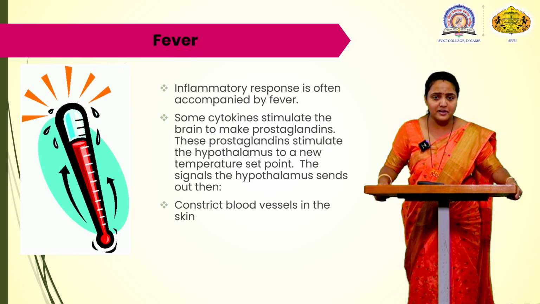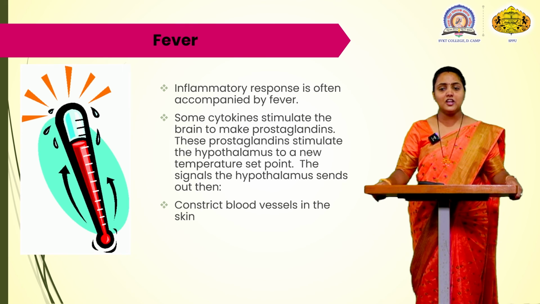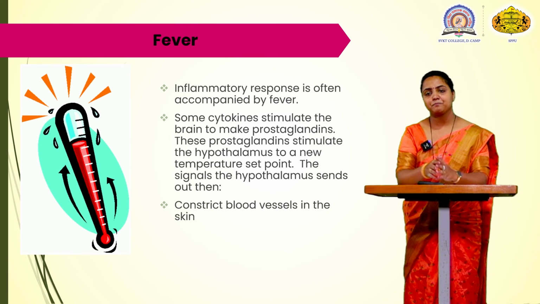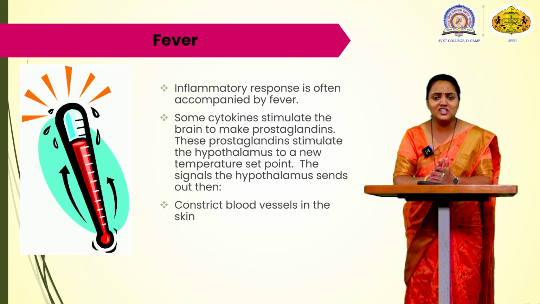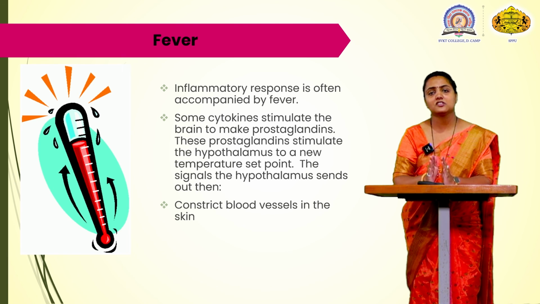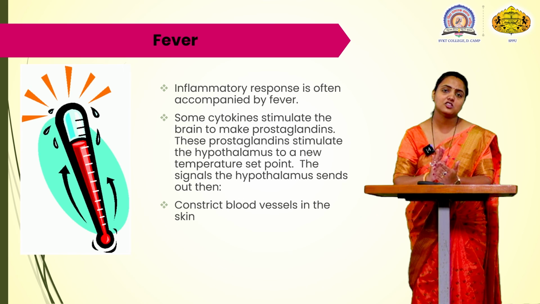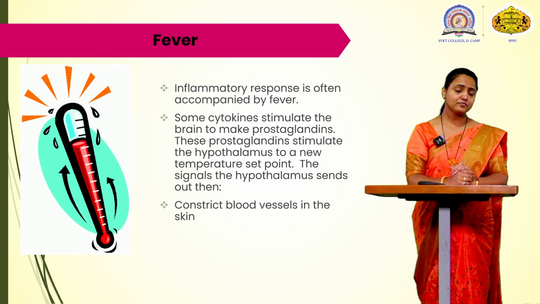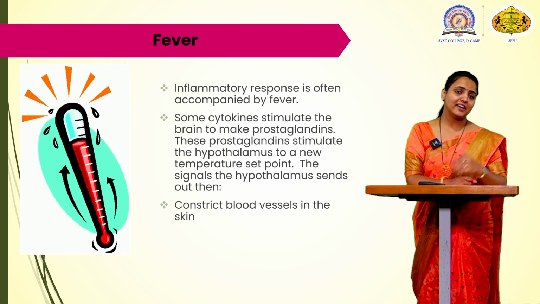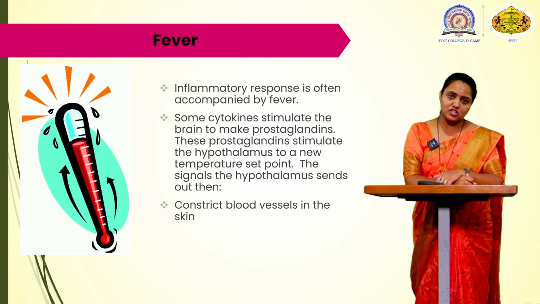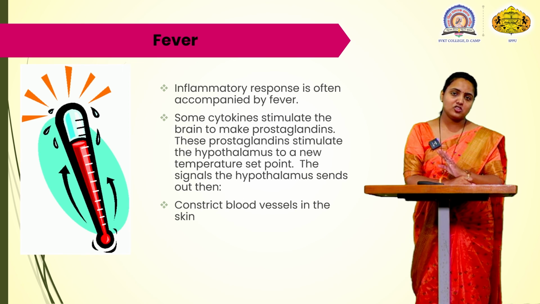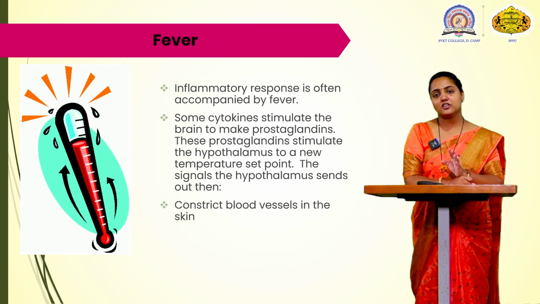So fever is the inflammatory response by the body. Some cytokines stimulate the brain to make the prostaglandins. Now these prostaglandins stimulate the hypothalamus to set a new temperature set point. When the organism is destroyed or when the replication is stopped, the body normalizes its temperature. But when the temperature is high, we know that some foreign material has entered our body, and due to the high temperature, the bacteria can't replicate and the population is stopped there only. So fever is a signal that something has entered our body.